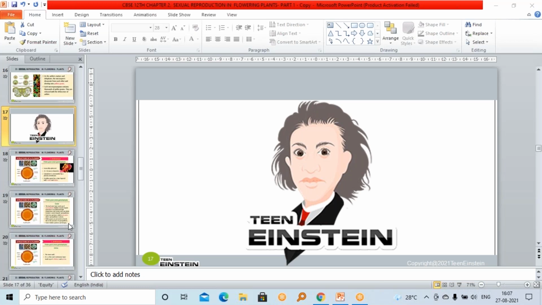And sexual reproduction includes several steps. So we have categorized all these steps as three major events, right? Which are these three major events? Pre-fertilization, fertilization, and post-fertilization, right? So sexual reproduction includes so many steps, and all these steps we have categorized as three major events: pre-fertilization, fertilization, and post-fertilization.